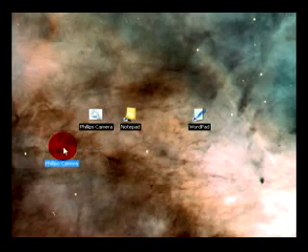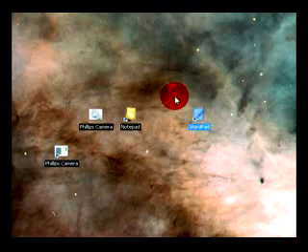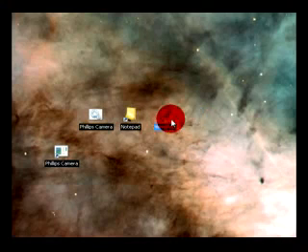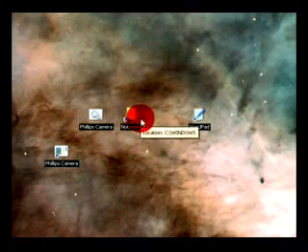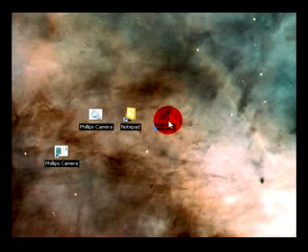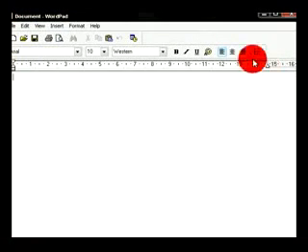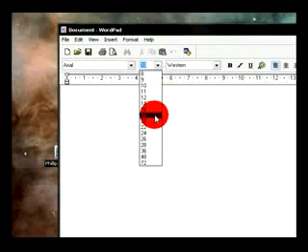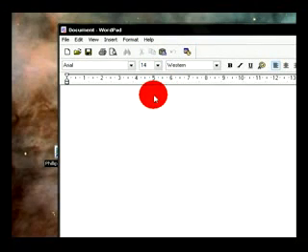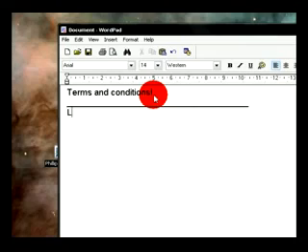So what we need to do now is open up a text editor. You can open up Notepad, WordPad, whatever. I'm just going to open up WordPad. So just put in here terms and conditions, or whatever you want.